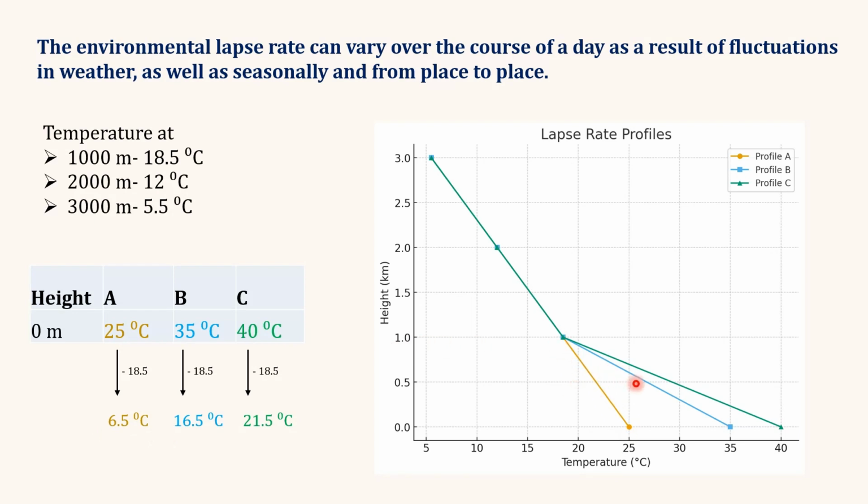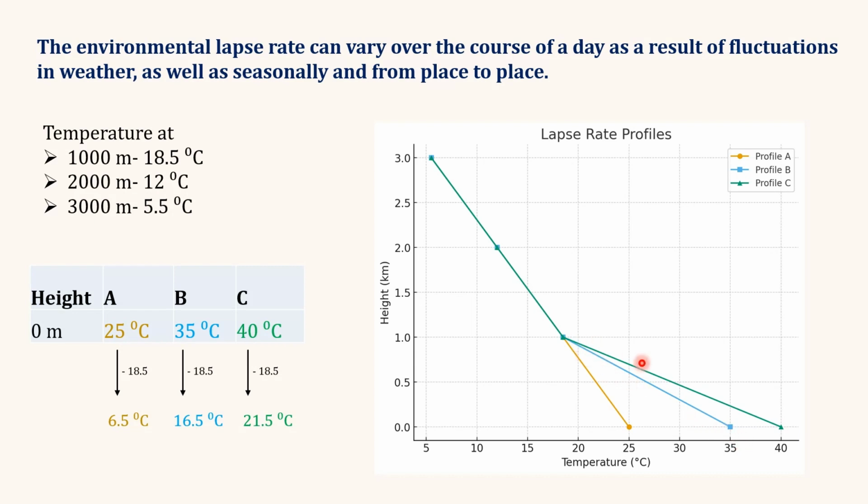Now in the second case, if we calculate the lapse rate for the same altitude difference, here we have the temperature 35 and here we have 18.5. So what is the difference? It is 16.5 degrees Celsius. So for this blue line, the lapse rate is 16.5 degrees Celsius per kilometer.